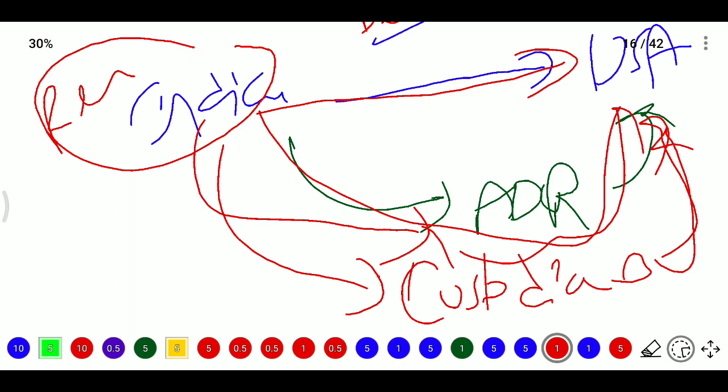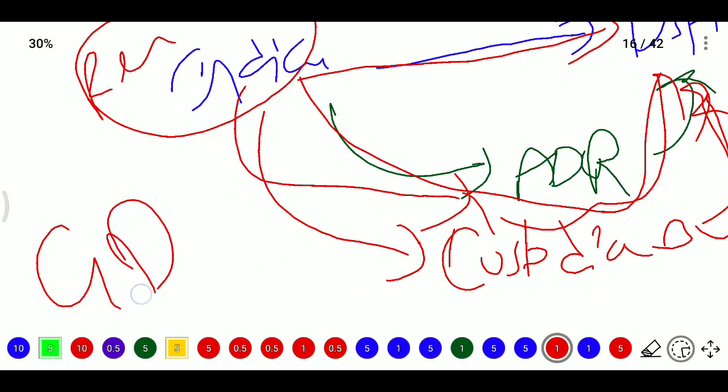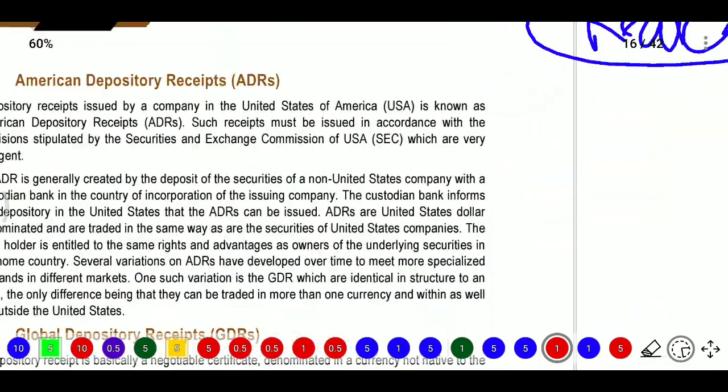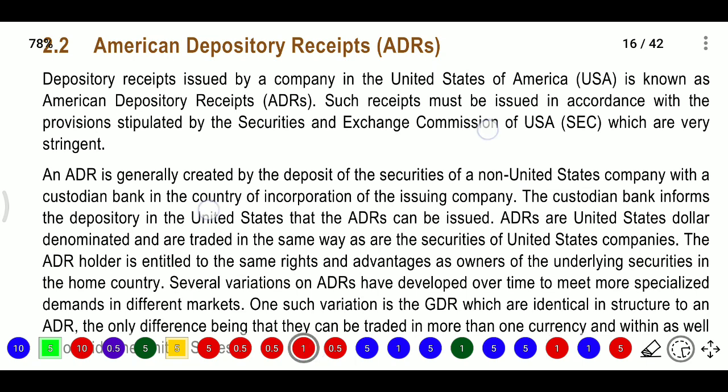Several variations on ADRs have developed over time to meet more specialization demand in different markets. One such variation is GDRs, so we will discuss GDRs also. Firstly, we will see what is provided in ADRs.